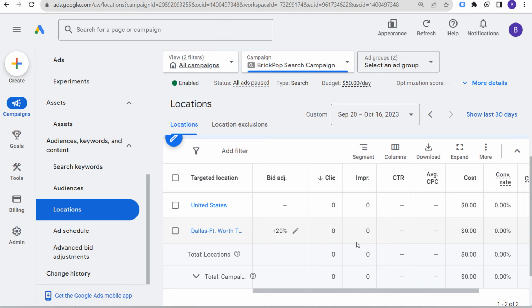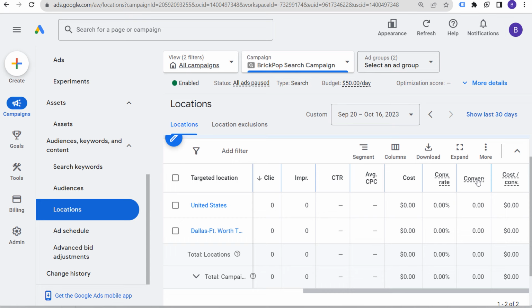So those are 12 different ways to lower your average cost per click. At the end of the day, you really want to be focused on conversion data, but average cost per click can still be an important statistic because if we can lower costs, especially if we're driving a ton of clicks every day, then what we can do is really focus on getting that cost per conversion down over time.